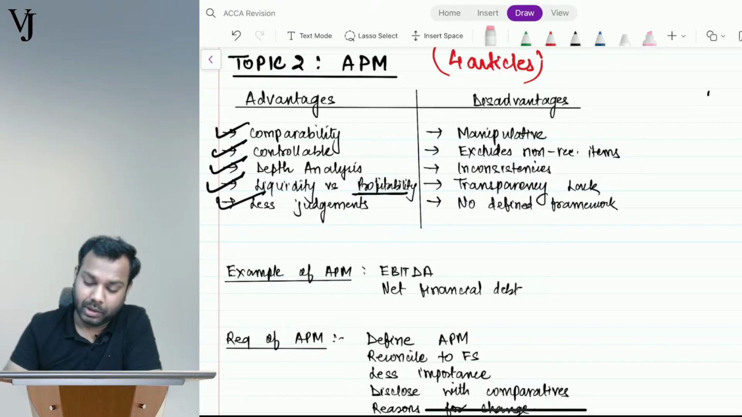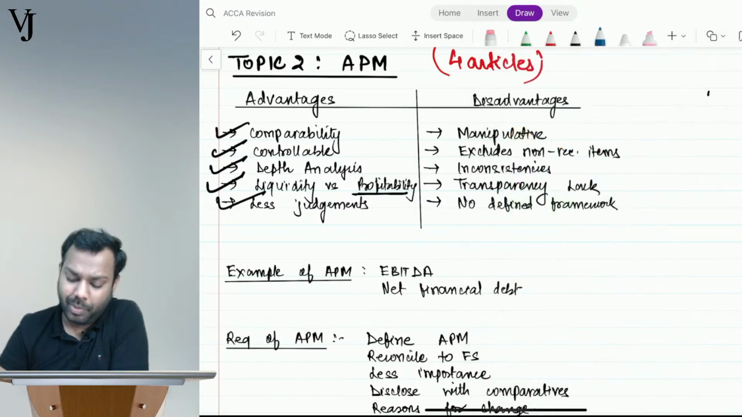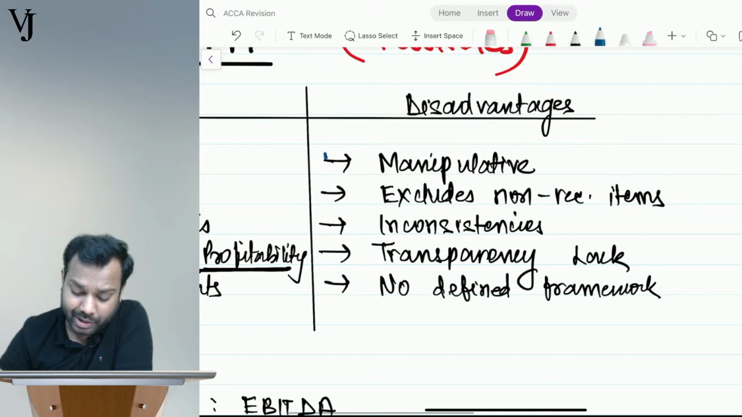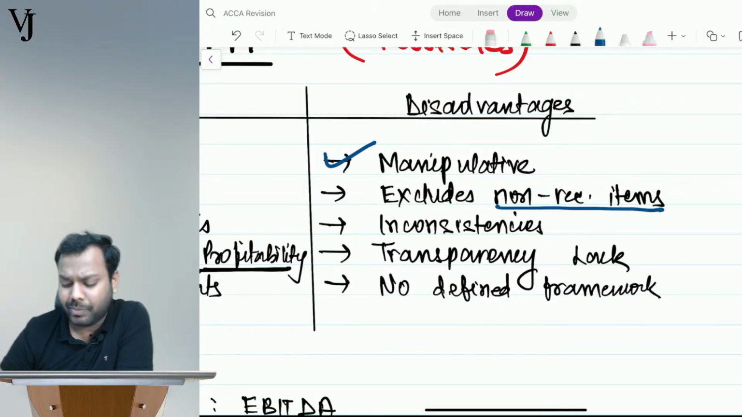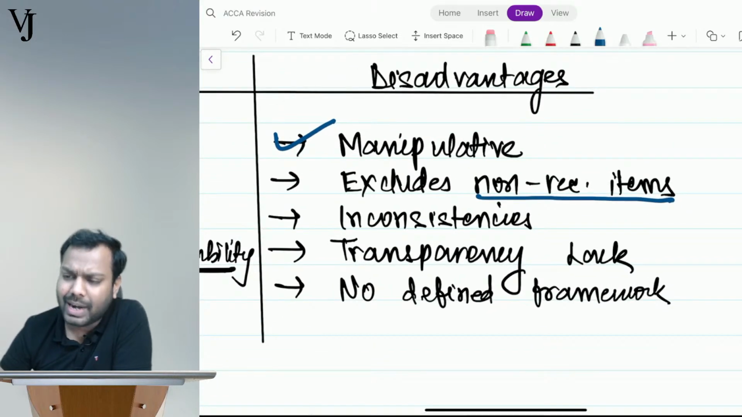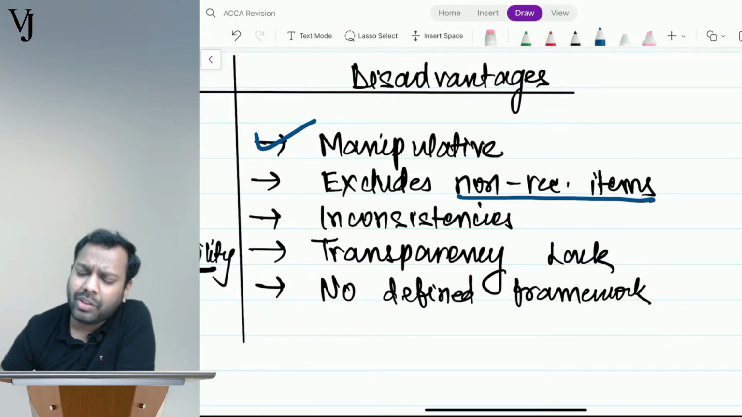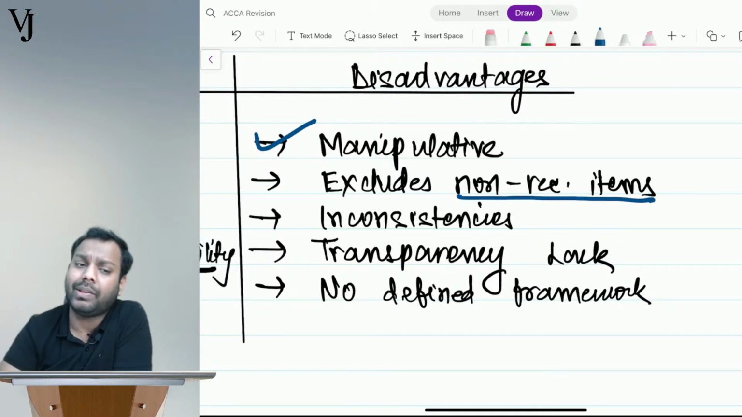Okay, now coming to disadvantages. See, it can be manipulated. Why? Because there is no governing standard. It excludes non-recurring items. See, in the name of non-recurring items, it sometimes excludes items which, though non-recurring, are very much required to be adjusted. So excluding non-recurring items can be a negative point sometimes.